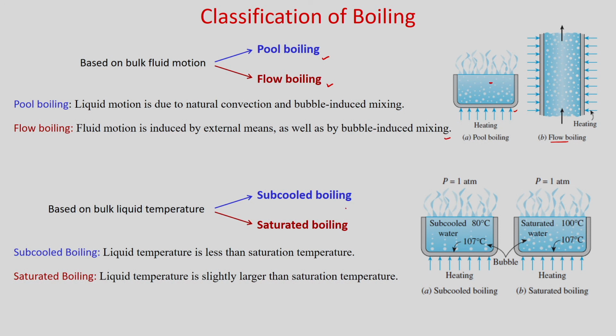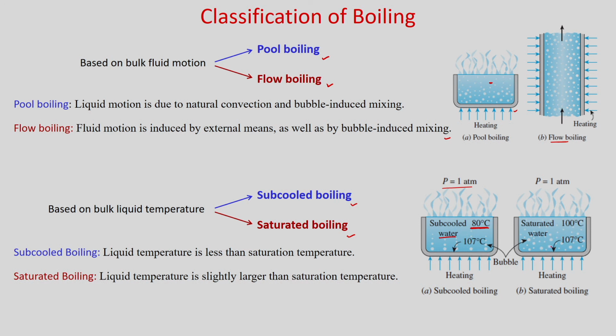Based on bulk liquid temperature, boiling can be classified as subcooled boiling and saturated boiling. So, what is subcooled boiling? If the liquid temperature is initially less than the saturation temperature, then it is known as subcooled boiling. For example, water at 1 atmospheric pressure has a saturation temperature of 100 degree centigrade, so water at 80 degree centigrade is subcooled boiling.